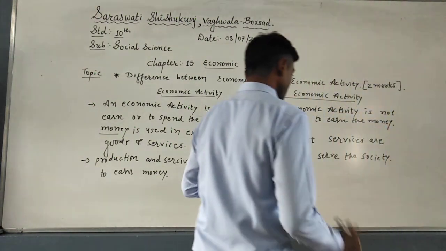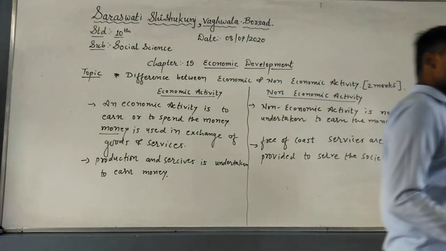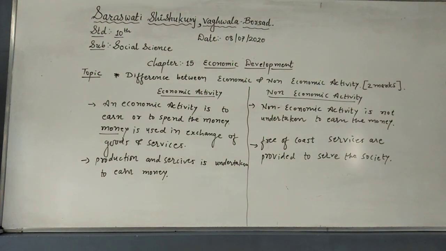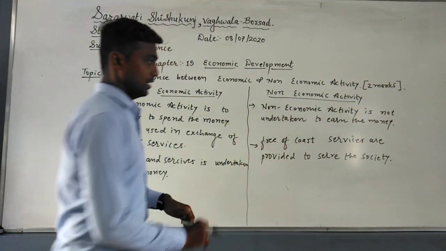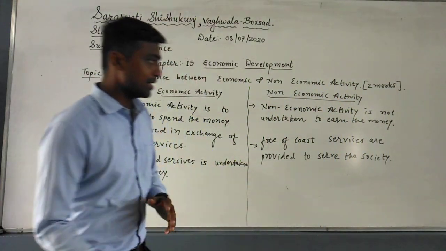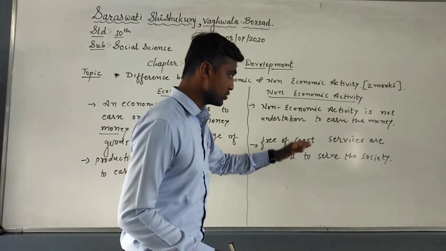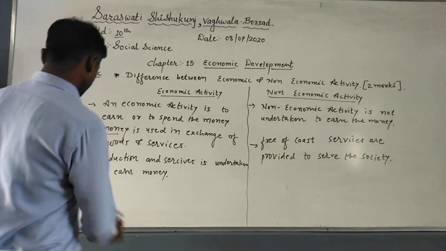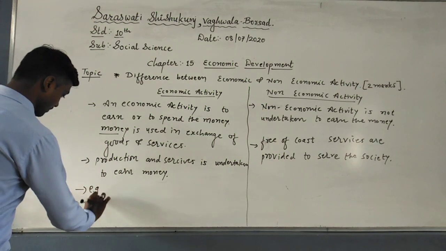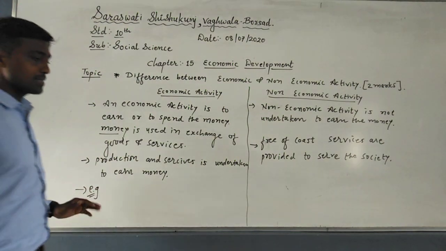Now you just see that free of cost services are provided to serve the society. It means the money is not involved over here. Different organizations are also providing their services free of cost. That is the part of non-economic activity. Now the last and very simple thing is the example.